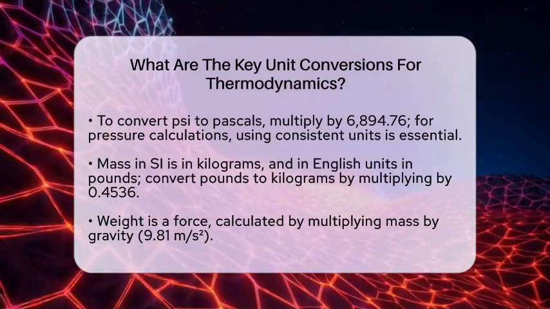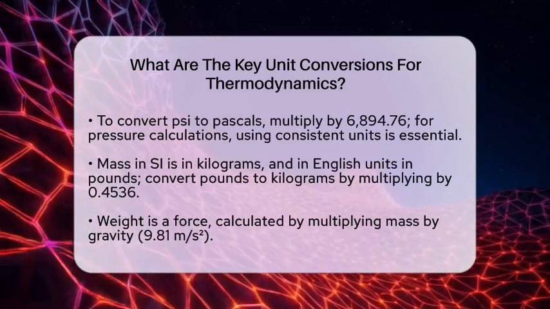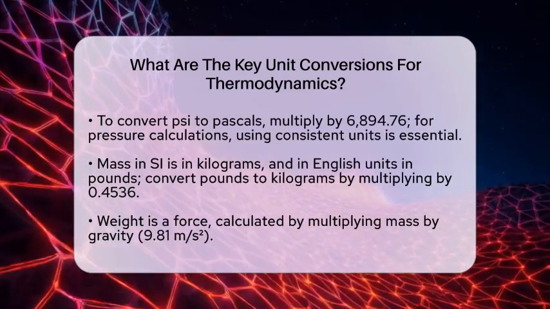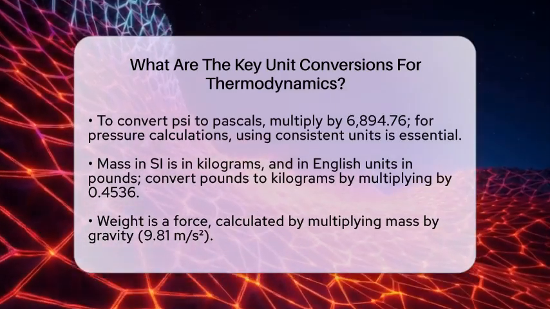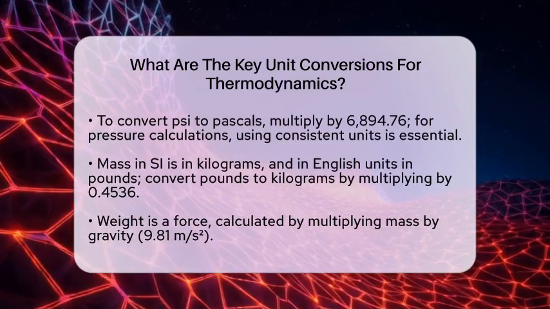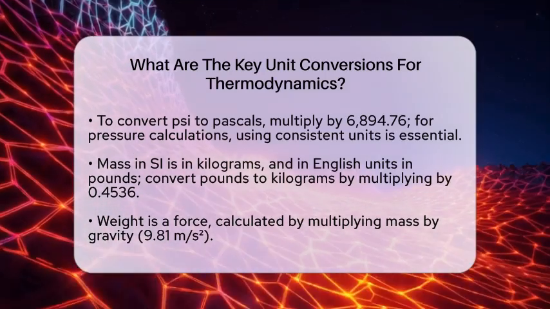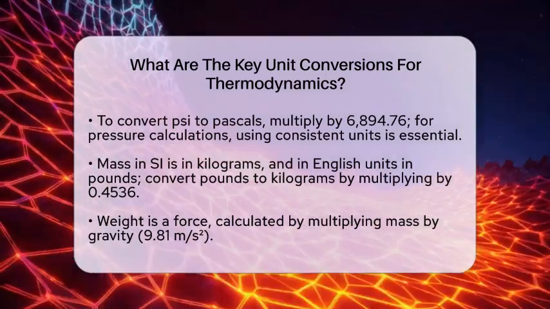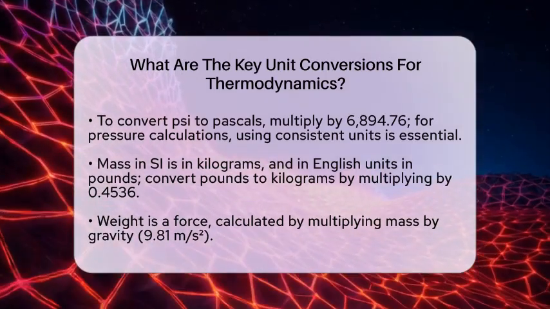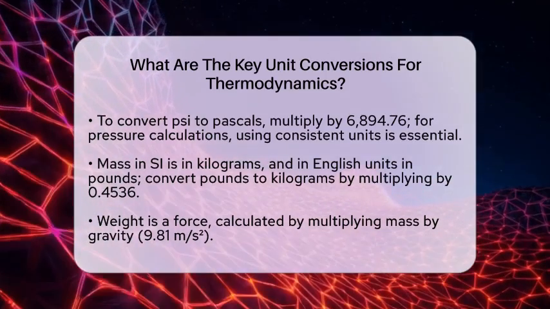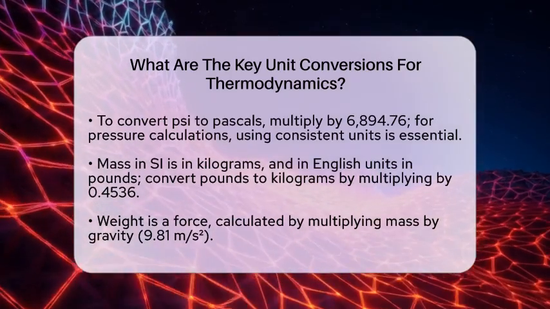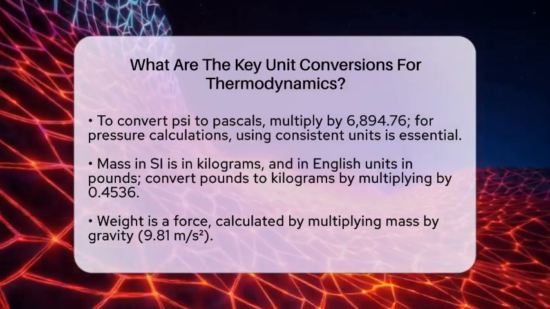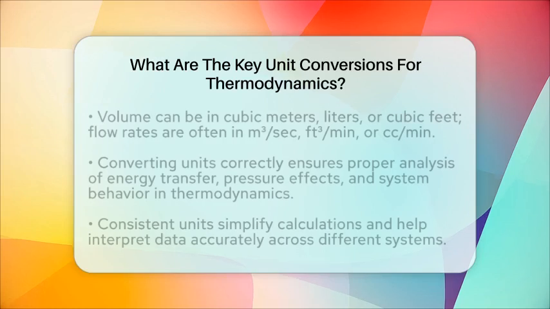Finally, volume and flow rates. Volume can be in cubic meters, liters, or cubic feet. Flow rates are often in cubic meters per second, cubic feet per minute, or standard cubic centimeters per minute. When working with gases, you need to consider temperature and pressure because these affect volume. For example, 1 cubic meter equals 1,000 liters, or about 35.3 cubic feet. Converting flow rates ensures you're comparing apples to apples when analyzing system performance.